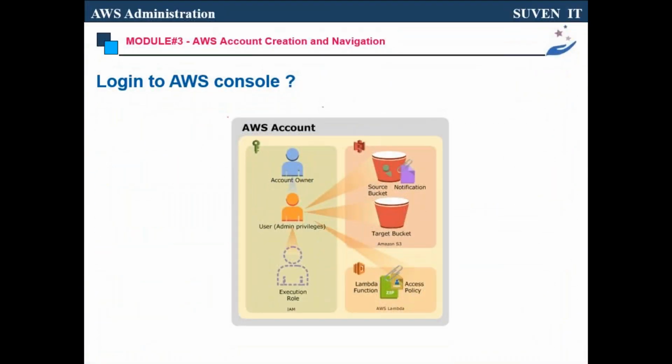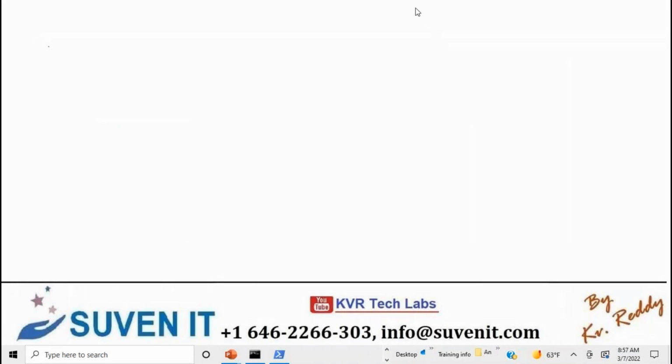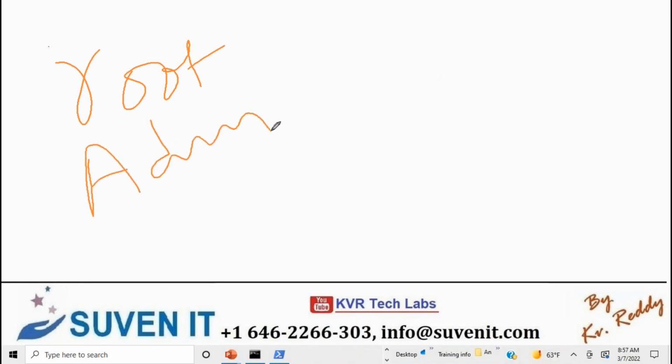Once you understand this, who is connecting to the AWS account to manage these services? Who is connecting, in the sense of after creating the AWS account? I just explained the owner of the account, who is creating it. There are three users: one is the root user in AWS, the second is the administrator, and the third is the normal user.